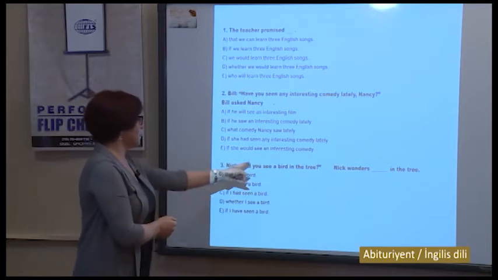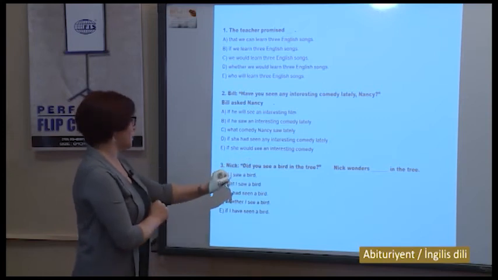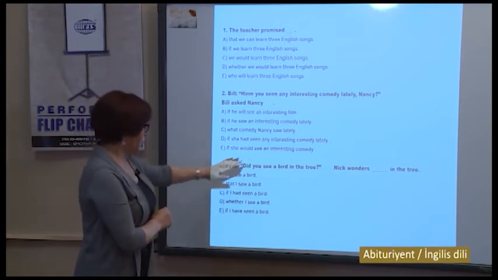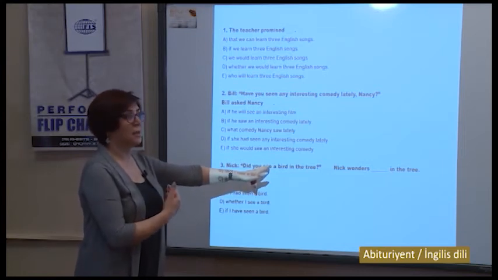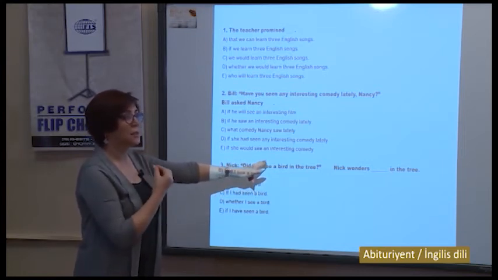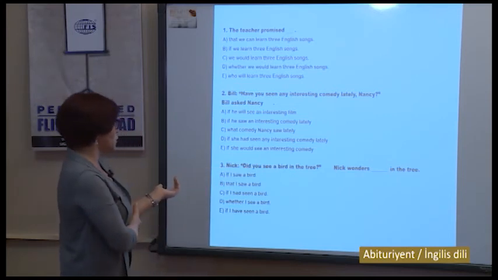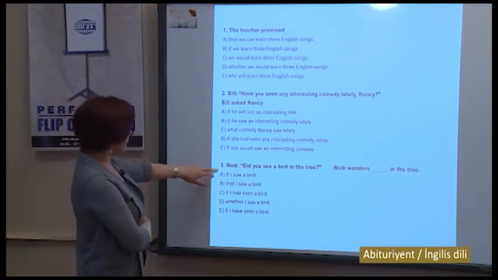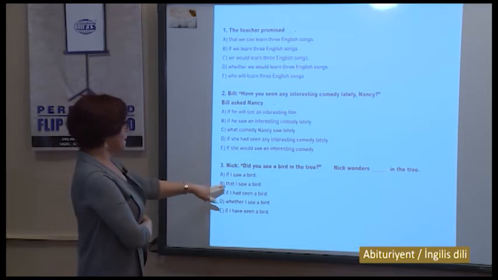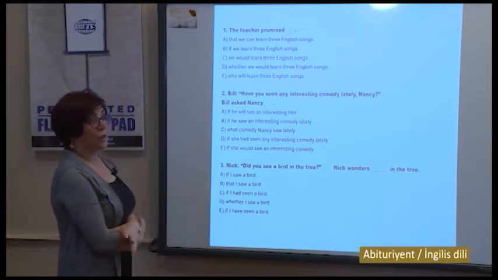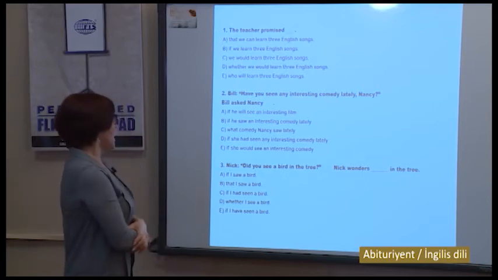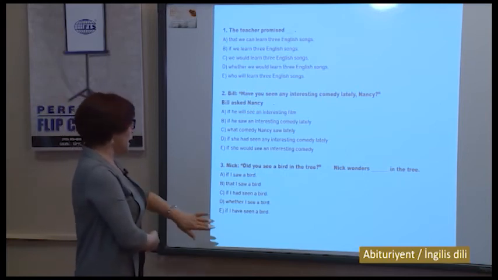If I have seen, no tense changes will happen here. You know that we'll omit only did, and C will be used in past simple. Where is the so variant? We see so variant in A and in B. That is incorrect conjunction, and our okay variant is A. If I saw a bird.